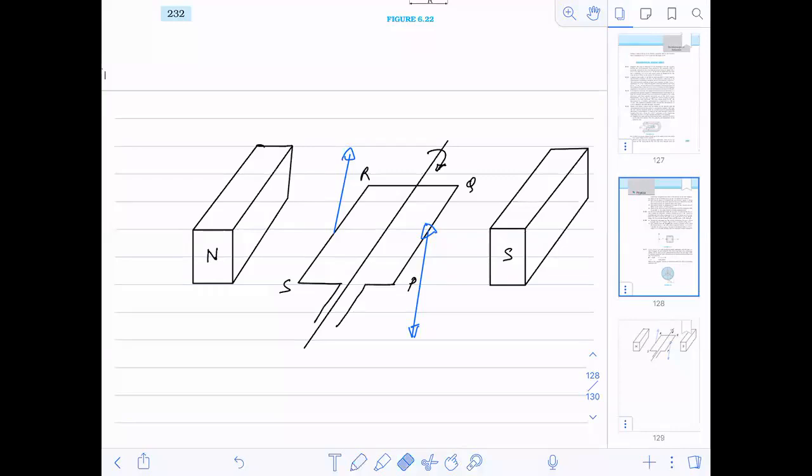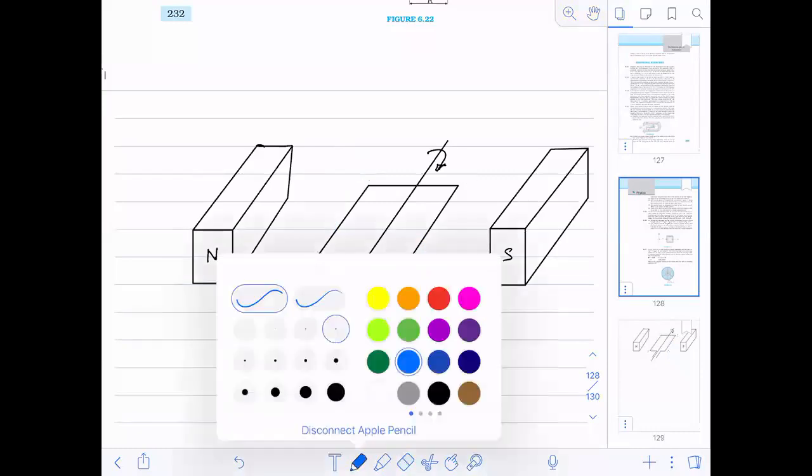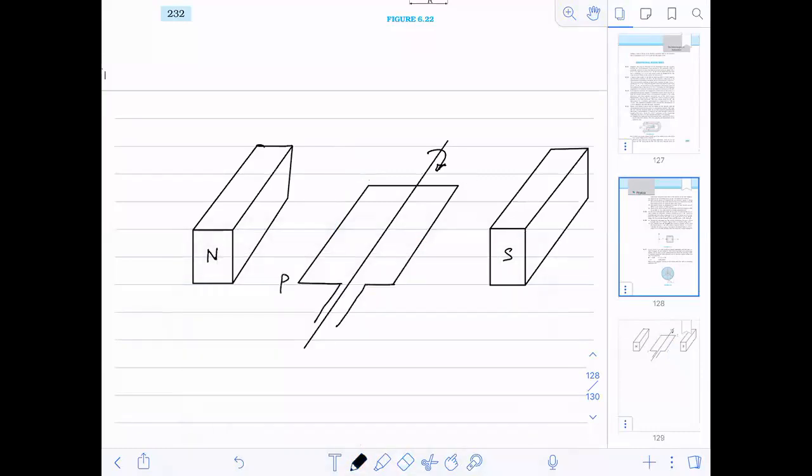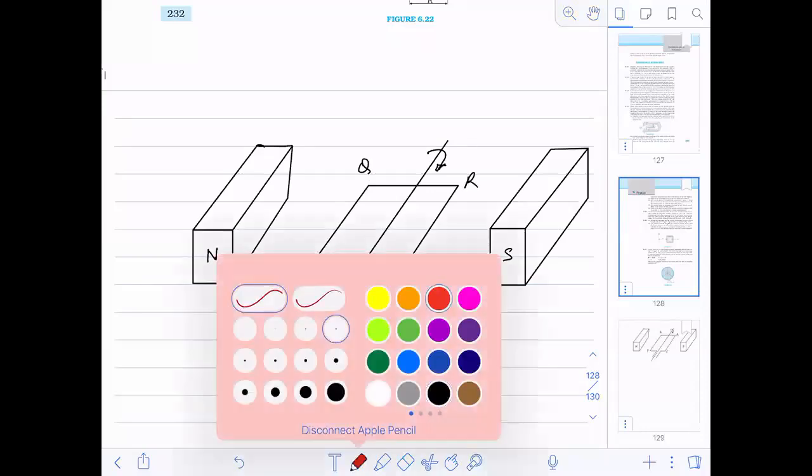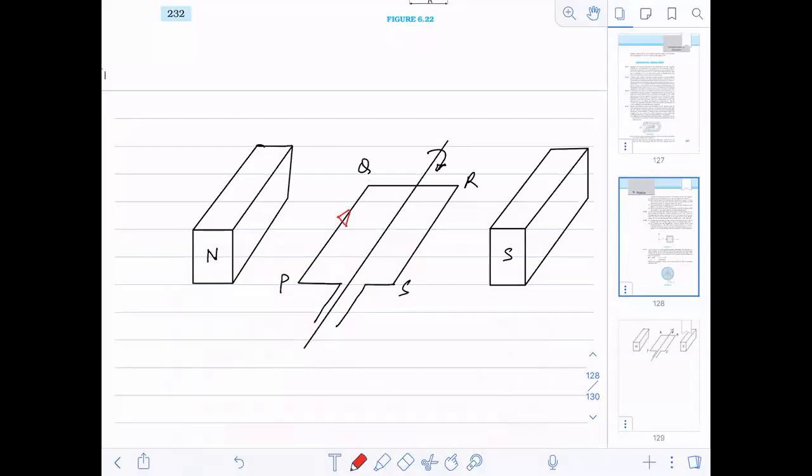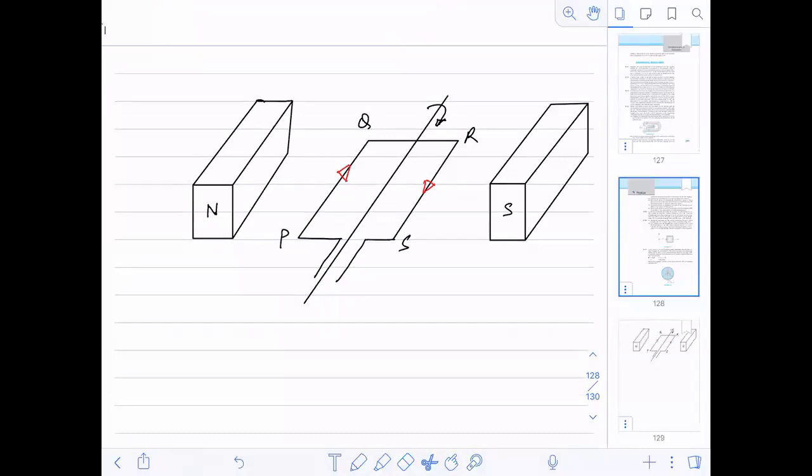If you're not understanding, I'll just draw both the diagrams again. Okay, here itself. See this thing. Initially what had happened? PQRS, this was the direction. Current moved from P to Q, R to S like this. Okay, this was the initial situation.